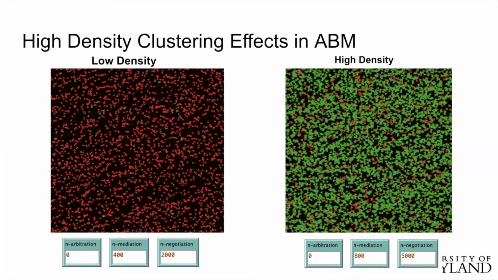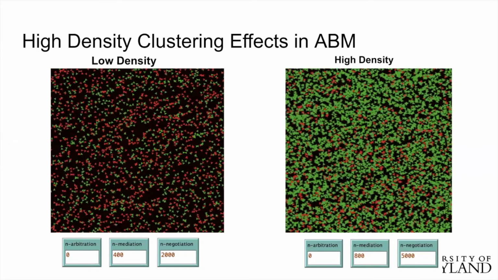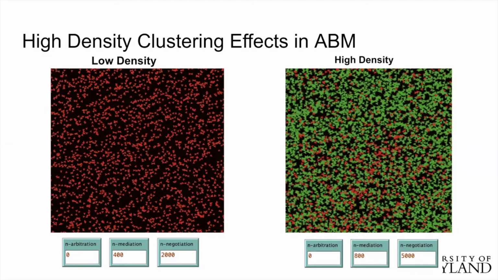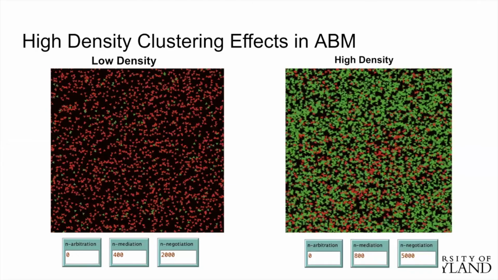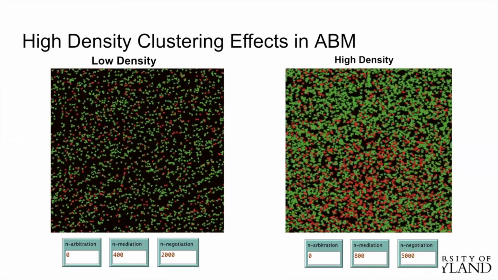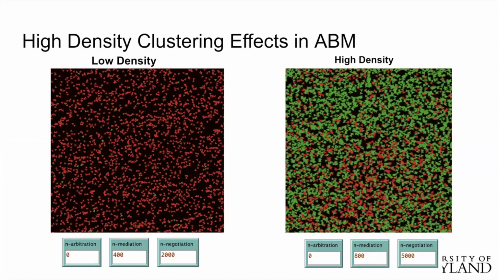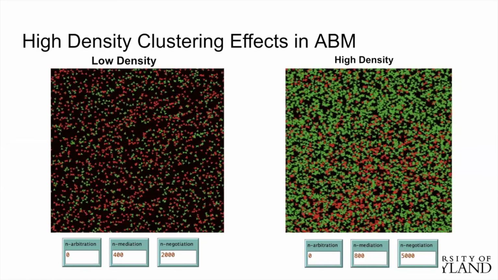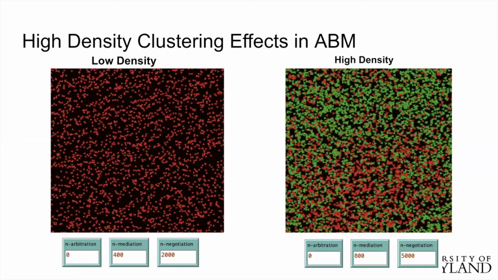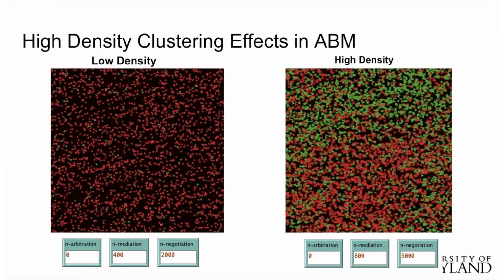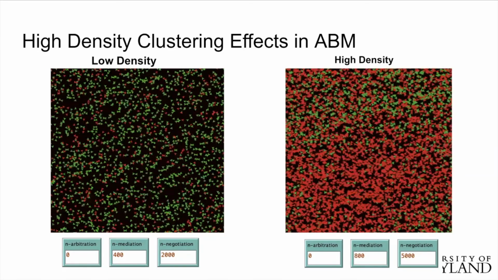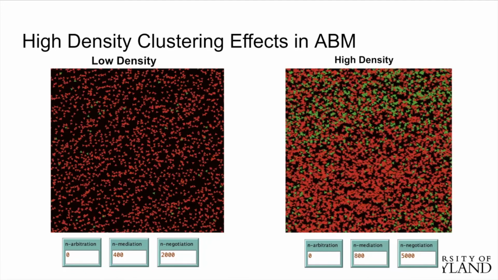Other than long-term prediction results of our model, we have also observed an interesting phenomenon in our agent-based learning model. We call this the high-density clustering effect. As seen on the left side with low population density, the population will converge to mediation in a more uniform fashion. The right side with high population density, the mediation group will form a cluster first and then spread outward. This leads to, in the high population density case, it requires a smaller percentage of mediations, less than 20%, to convert the entire population to use mediation.